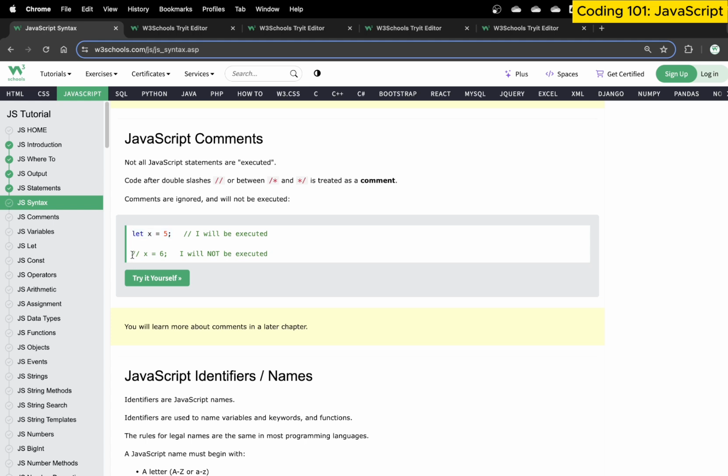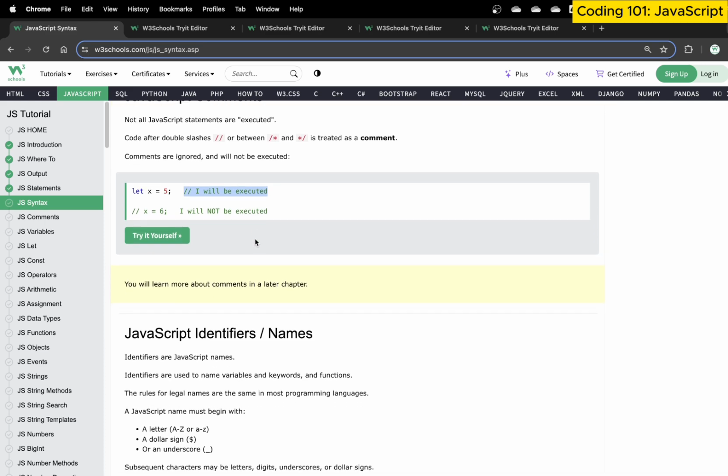Whereas if I write backslash x is equal to 6, now because there's a backslash in front of this line, it will not be executed. Only this line will be executed, and this code itself will be ignored by the browser because we have used what we call a backslash as a comment. So this is one other basic of JavaScript that we need to follow.